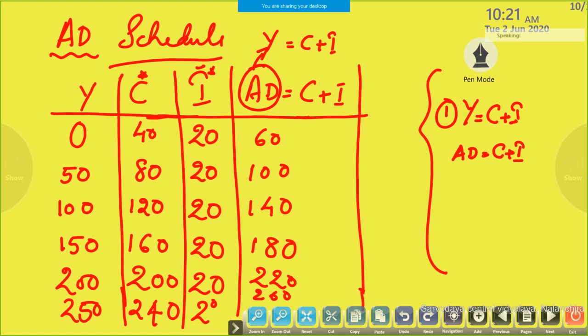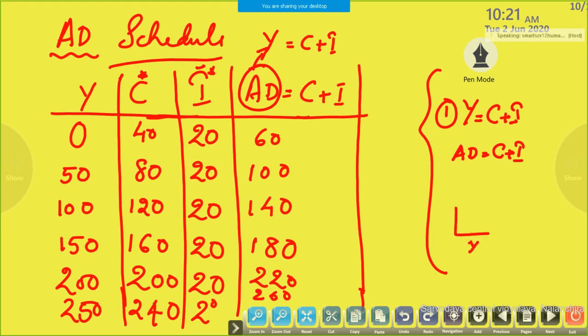You have to copy this schedule. You can copy this one. I am going to wind up from here. So copy this one, based upon this schedule, like a homework. Okay, you can send this diagram through our WhatsApp group. You have to prepare the AD curve. For AD, what do we need?